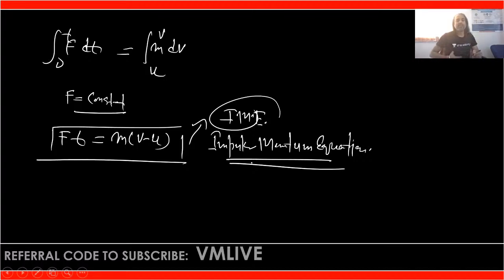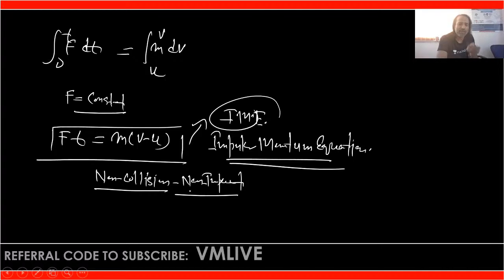Now here, if there is no impact, no collision, that is the non-collision or non-impact case, for example a single object moving in one direction, then what is u here? u is the initial velocity.